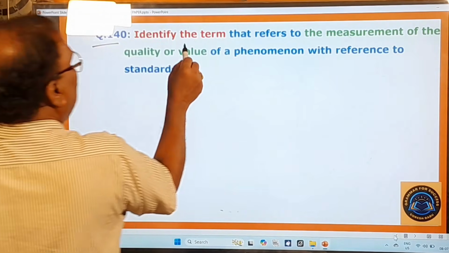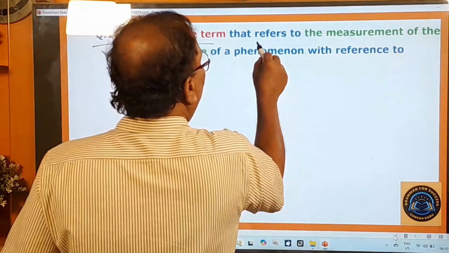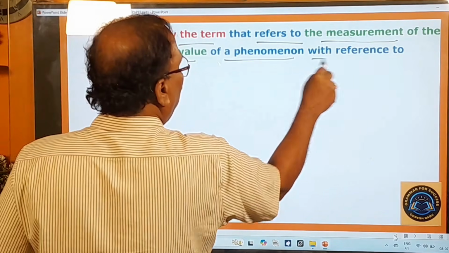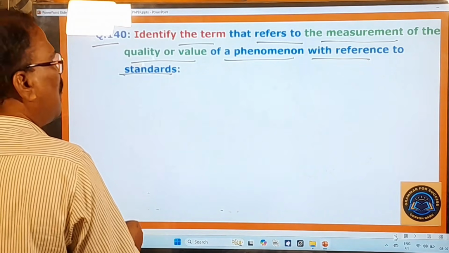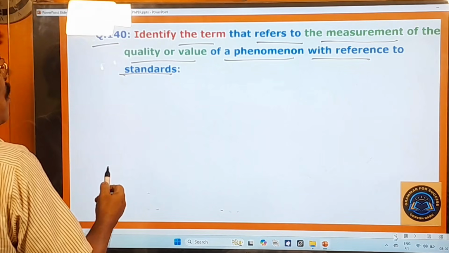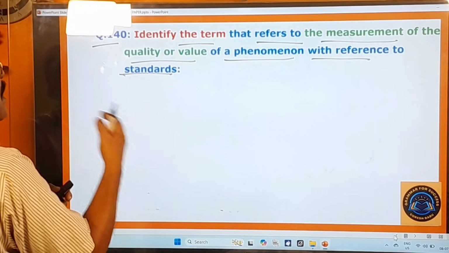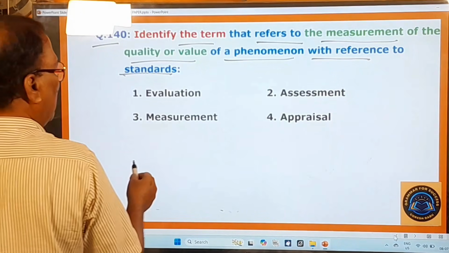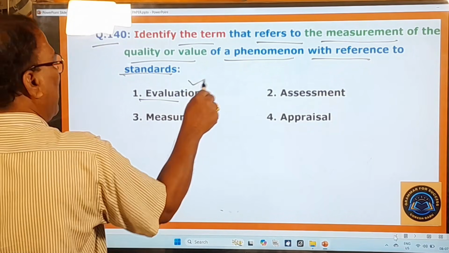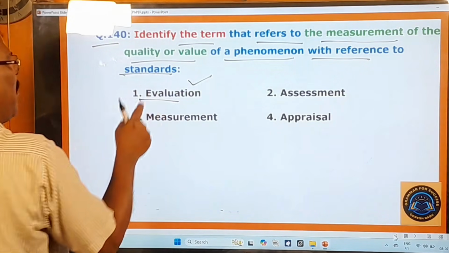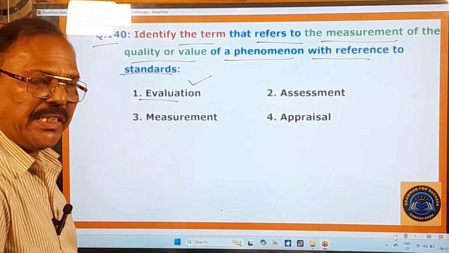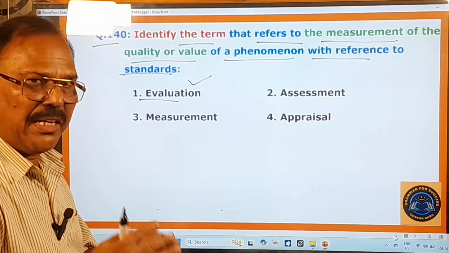140th question. Identify the term that refers to the measurement of the quality or value of a phenomenon with reference to standards. With regard to standards, what is that term that measures the quality or value of something? Here you pay attention, that is nothing but evaluation. Evaluation is the right one, because evaluation refers to judging the quality, worth, and value of a learning process.